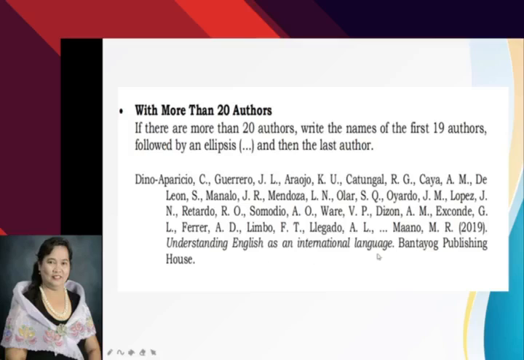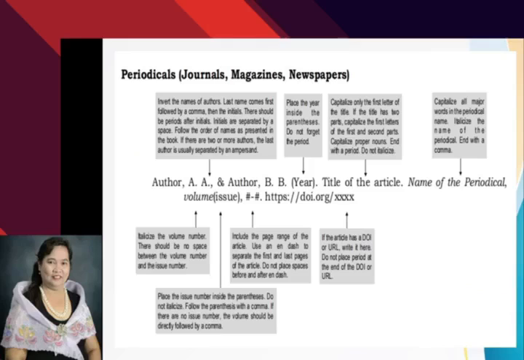Understanding English as an International Language, that is the title of the book. Italicized again. So you capitalize U. It is the beginning of the title of the book, or it is the first letter. English is also a proper noun, so you capitalize letter E for English. Period after the title of the book. And then you have there the name of the publishing company, Bantayog Publishing House. Okay. So that is how we cite sources for books.